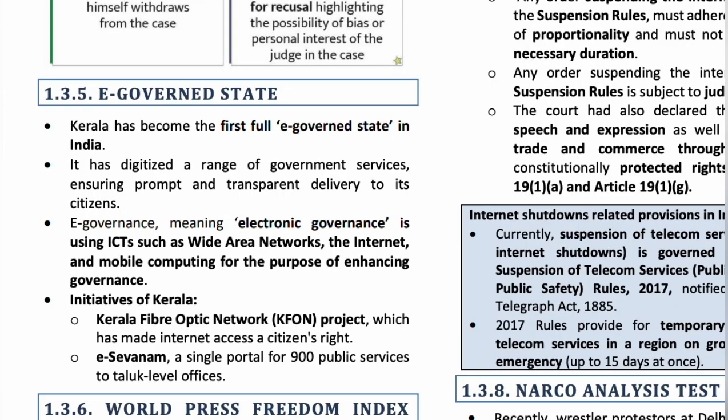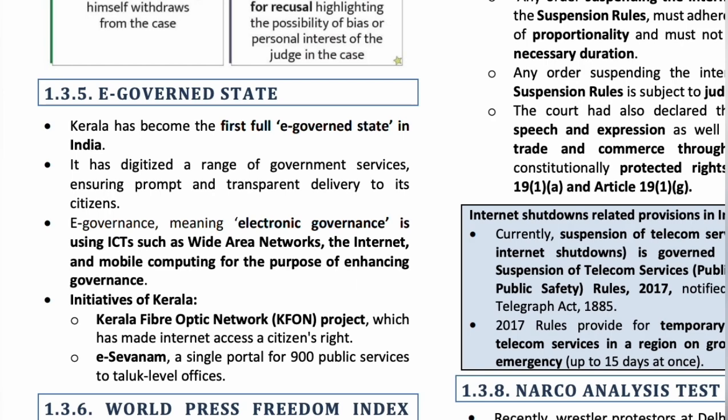The next topic is e-governed state. So e-governance means electronic governance using information and communication technologies like wide area networks, internet, mobile computing, etc. at various levels of the government and the public sector for providing efficient governance. Paying taxes online, digital land management systems, providing educational and agricultural services online, all these are examples of e-governance.